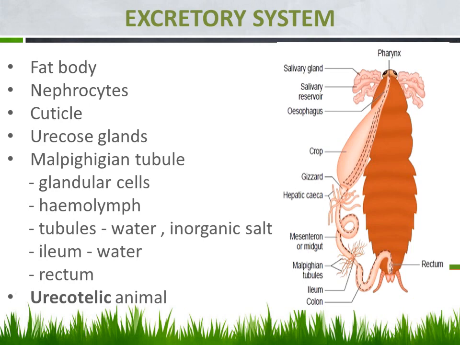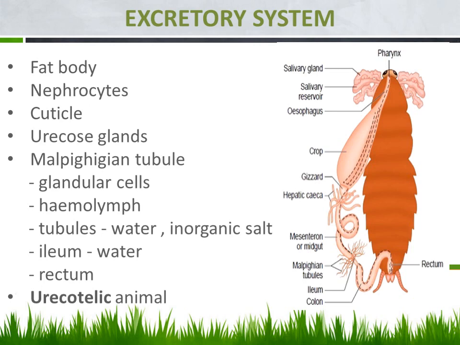In the body, excess nutrients are stored in the form of fat. Whenever the body demands energy, the fat is converted and supplied as energy, which the body utilizes. That is the role of the fat body, but it also is involved in excretion, eliminating nitrogenous waste.